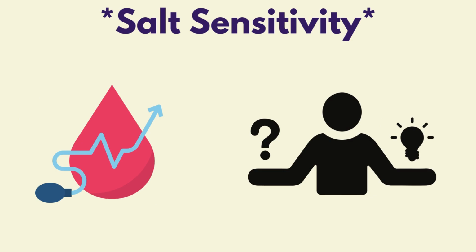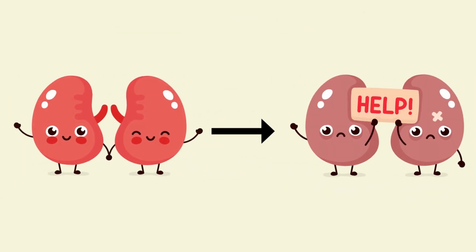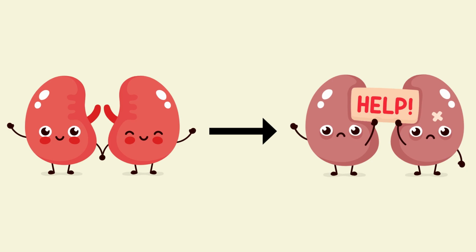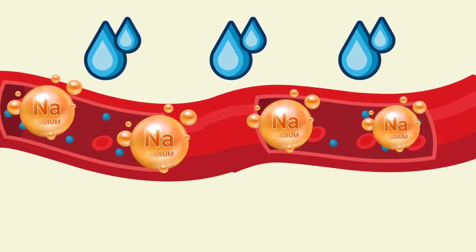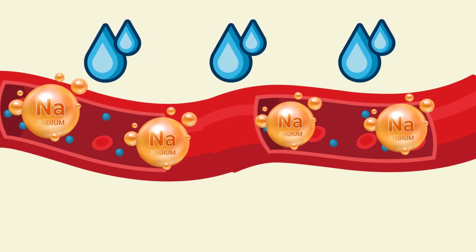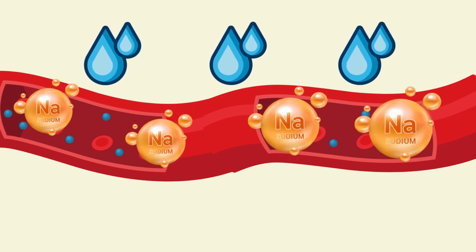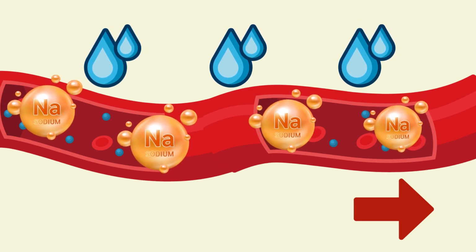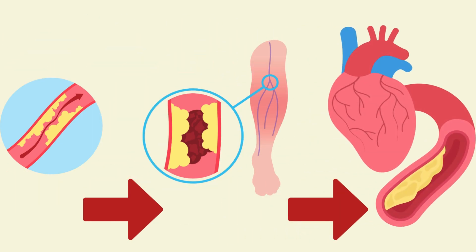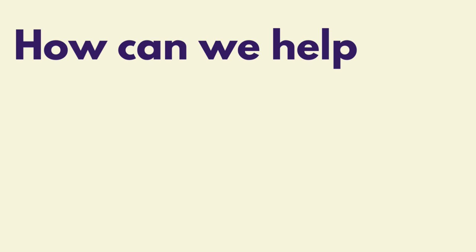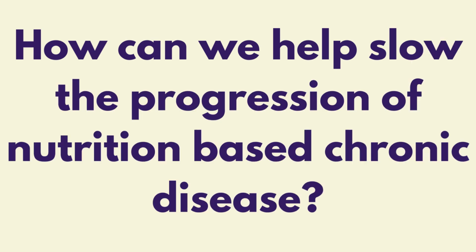But why does this happen? Salt sensitivity occurs if people have decreased kidney function, which is crucial for the excretion and absorption of essential sodium and electrolytes in the diet. Excess sodium in the bloodstream takes in more water to your blood vessels, increasing the volume of the blood inside them. When more blood is flowing in your body, blood pressure increases. This can injure the blood vessel. This can lead to an increase in the buildup of sticky plaque that can block blood flow and eventually lead to heart attack.